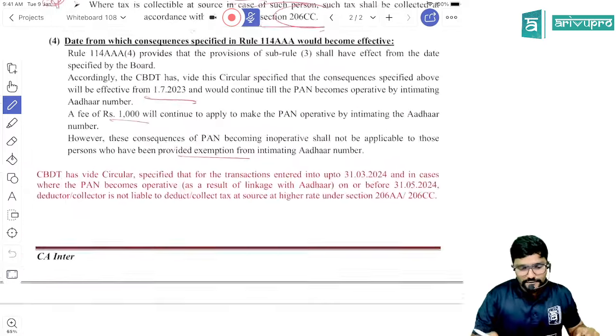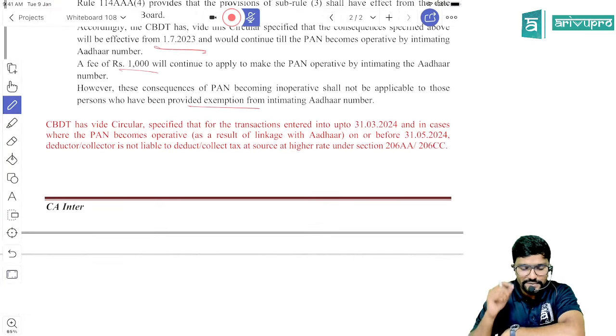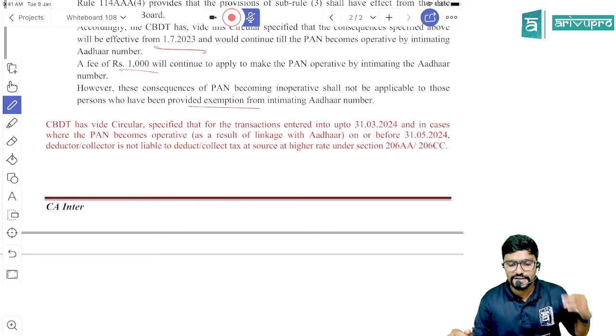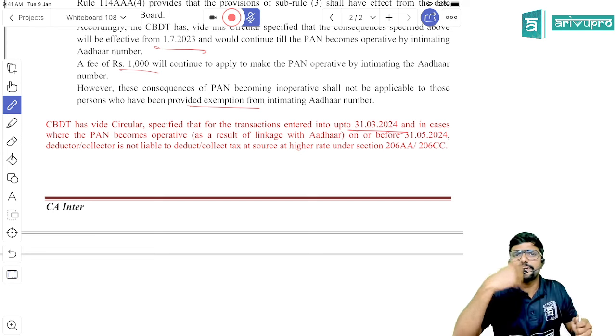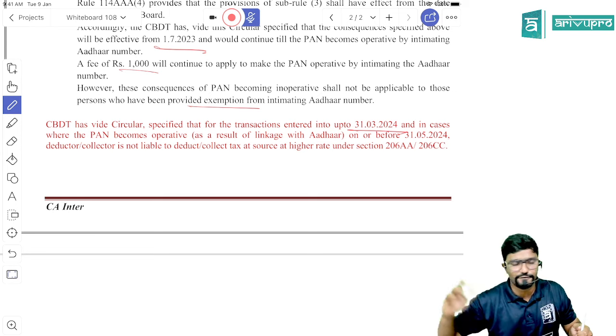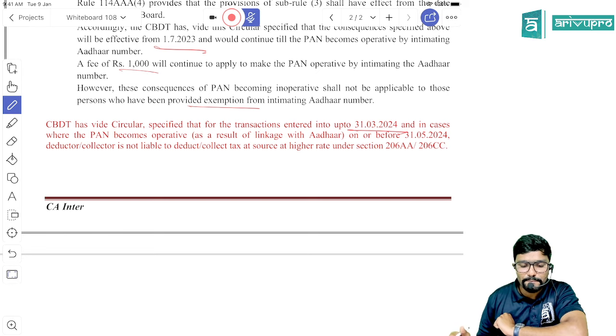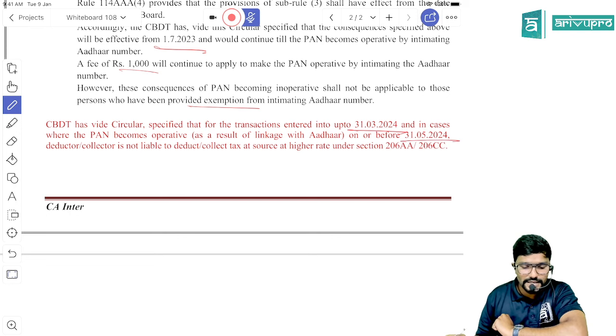So you can see the final changes with respect to this, which I have given here in red color. CBDT vide circular specified that for transactions entered up to 31st March 2024, meaning for any payments made or any sales made up to 31st March 2024, and in cases where the PAN becomes operative as a result of linkage with Aadhaar on or before 31st May 2024, the deductor or collector is not liable to deduct or collect tax at source at a higher rate under section 206AA or section 206CC.